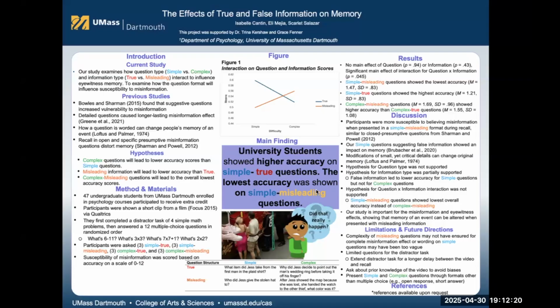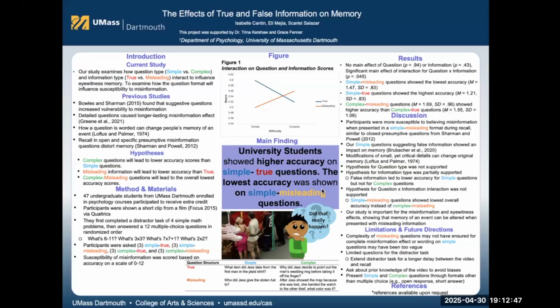In our study, we identified a few limitations. First, the complexity of our misleading questions may not have been strong enough to fully produce a misinformation effect, or the wording of the simple questions may have been too vague. Also, our distractor task only included 4 math problems, which may not have created enough delay between the video and the memory test. For future research on our study, we would suggest using a longer distractor task to allow for more memory decay before recall.